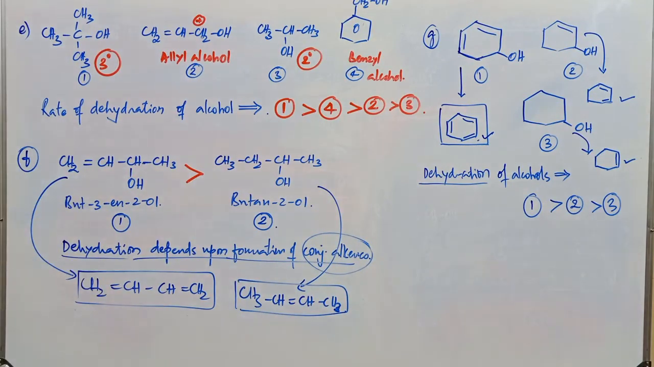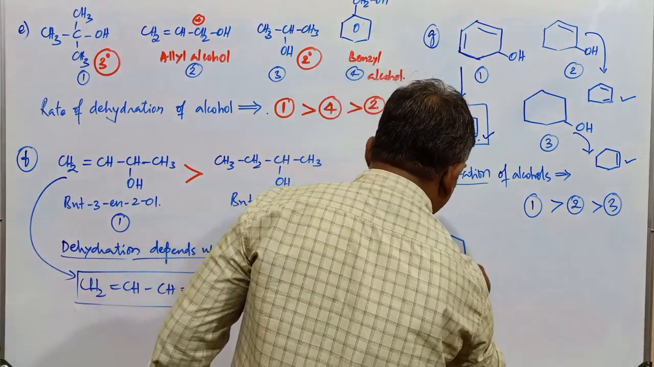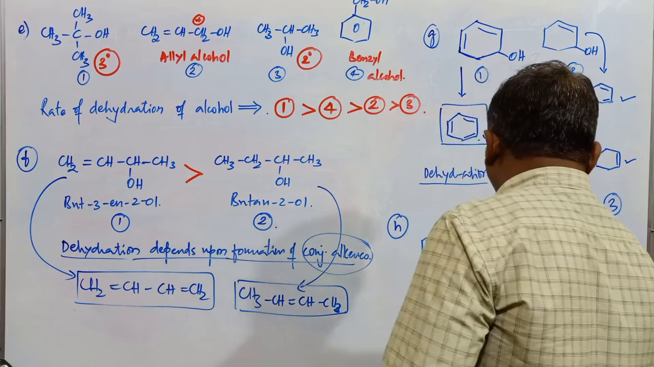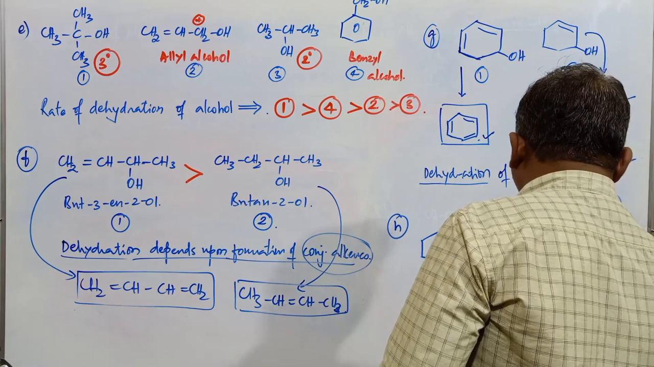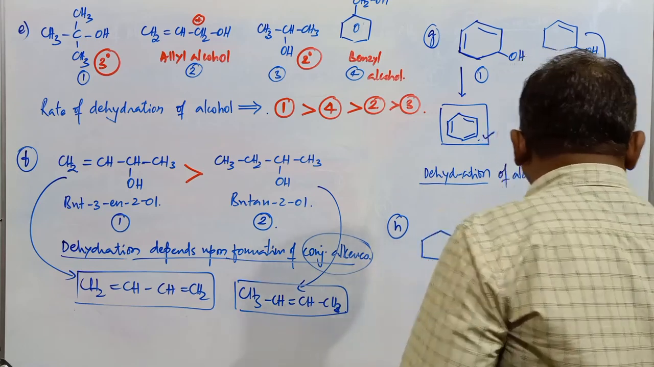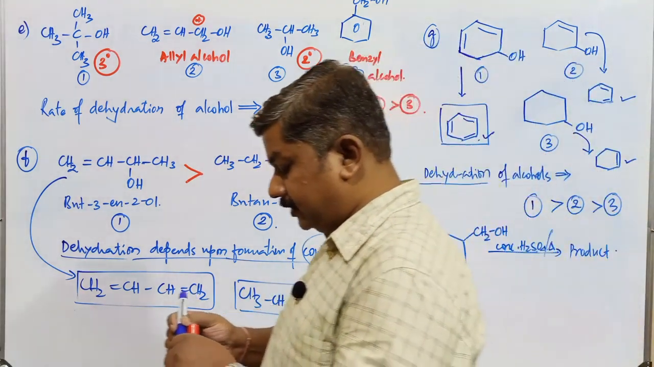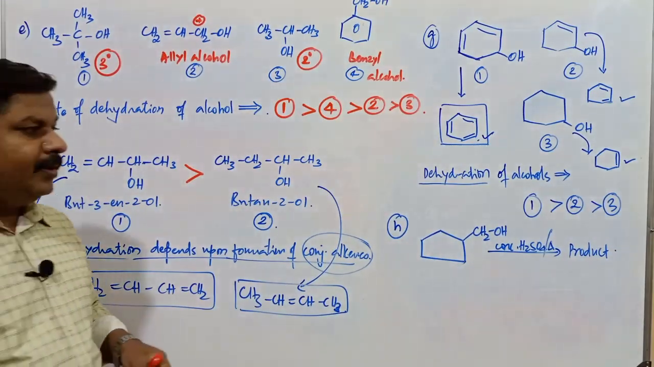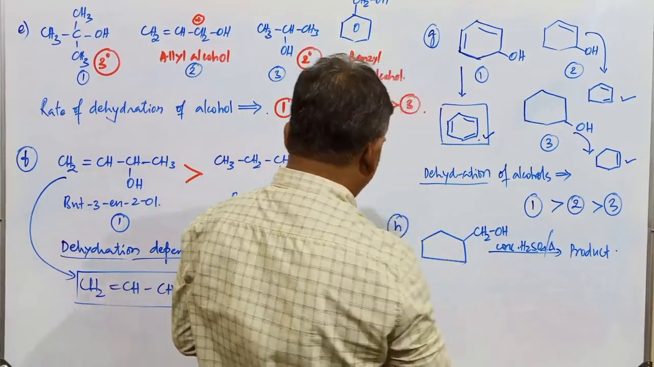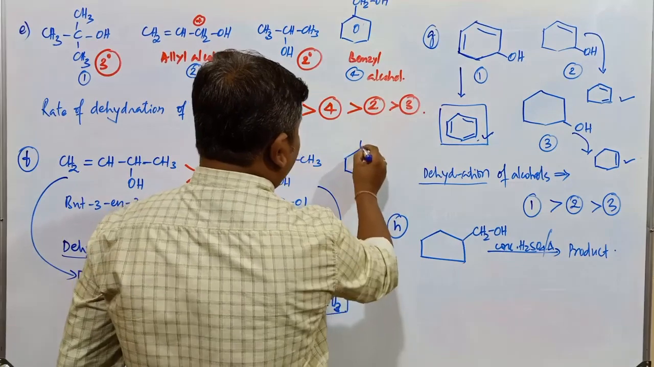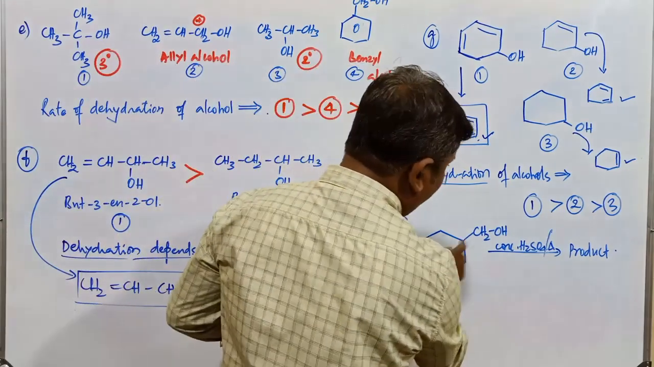If I go with some more examples, this is one compound, CH2OH. I think students can identify this one. If it is treated with concentrated sulfuric acid, what is the major product in this case? What is the compound here? It is a cyclic alcoholic compound. It is again not a phenol. Phenol means the OH group is present on a system containing alternate double bonds. Here there is no double bond, so it is not a phenol, it is an alcoholic compound.